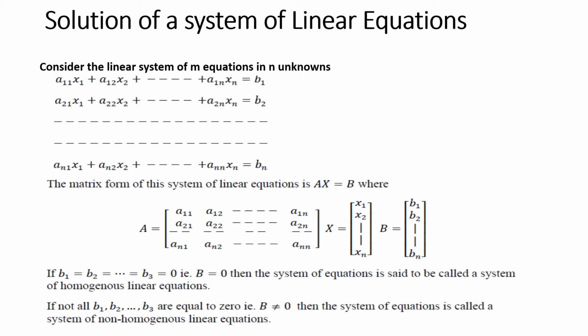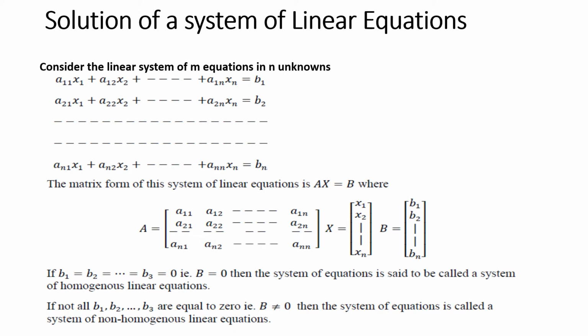We can write this system of equations in matrix form as Ax is equal to B, where A is the coefficient matrix given by a11, a12, etc., a1n, a21, a22, etc., a2n, etc., an1, an2, etc., ann, and X is the column matrix of unknowns given by x1, x2, etc., xn, and B is the column matrix of constants given by b1, b2, etc., bn.